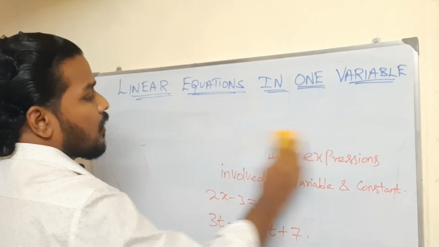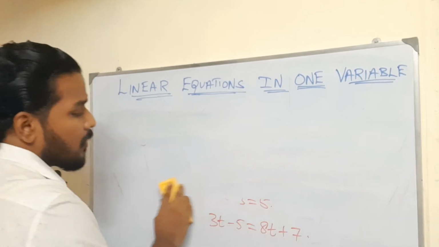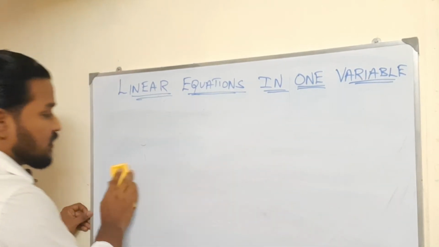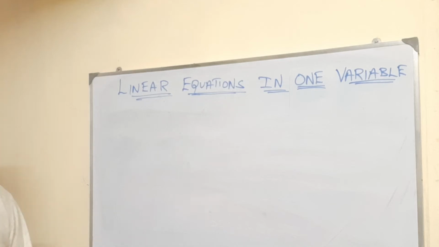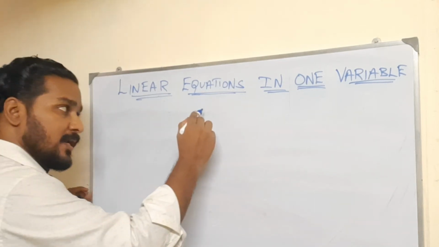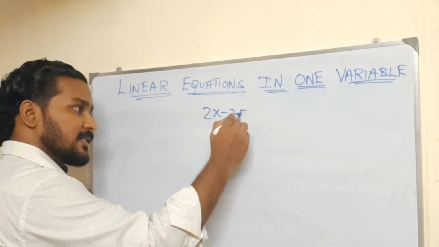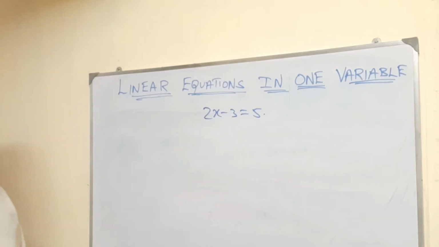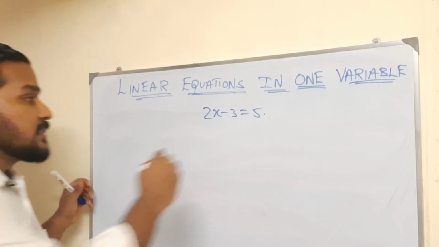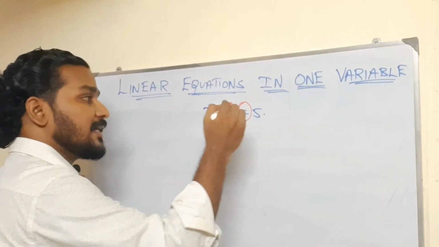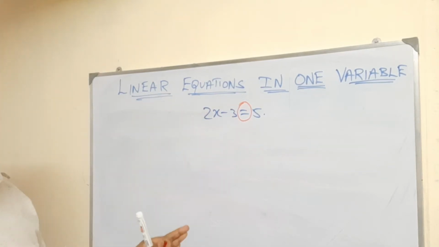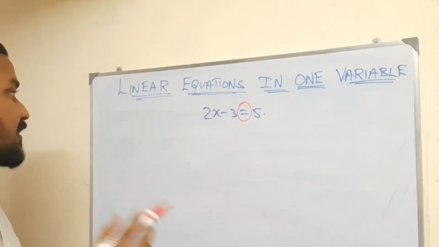Then, what are the things we should know about this algebraic equation? What are the things we should keep in our mind? For example, our familiar example 2x minus 3 is equal to 5. This equal to is there, no? Based on this only we are calling it an equation. Okay, what are the things you should remember?